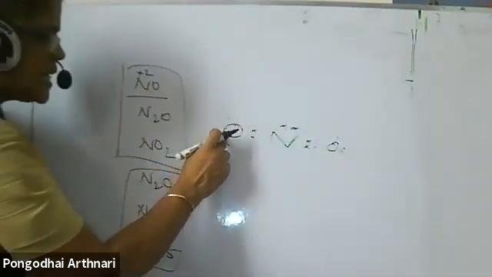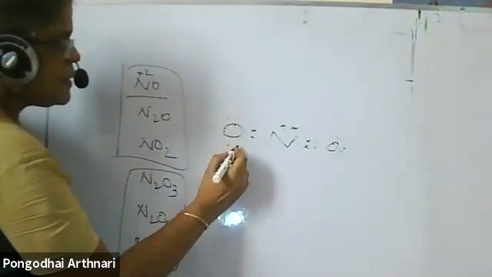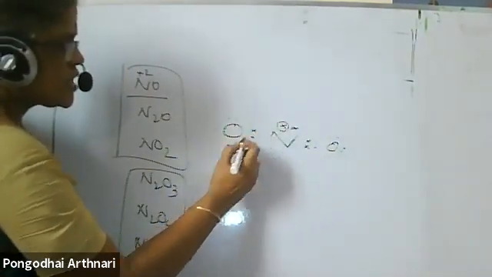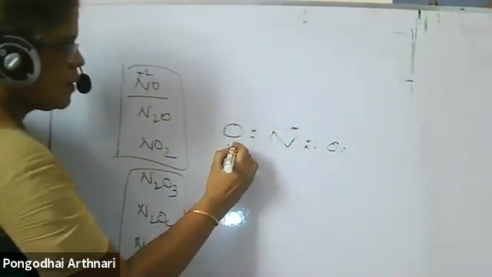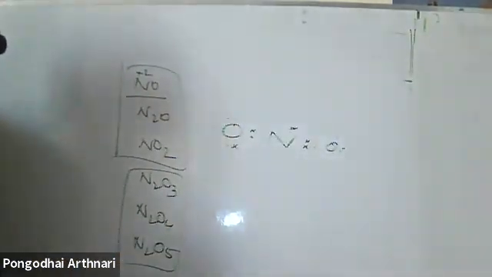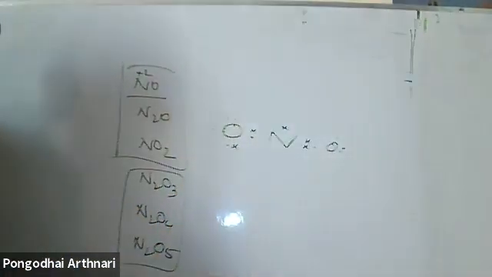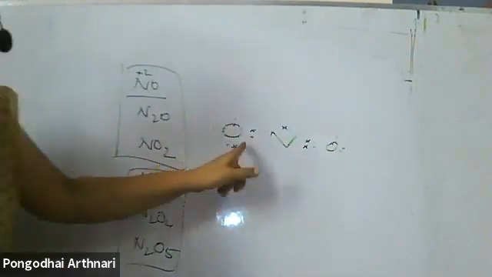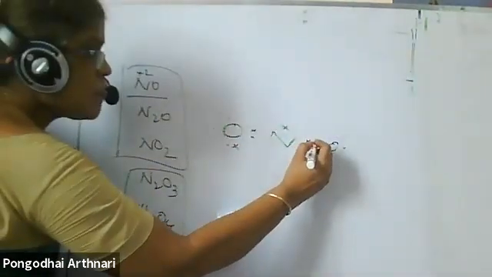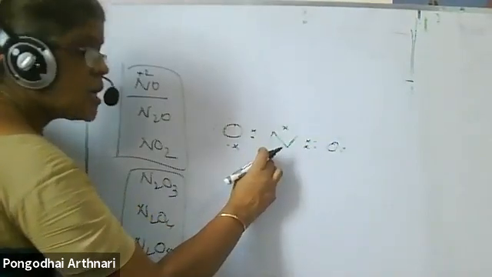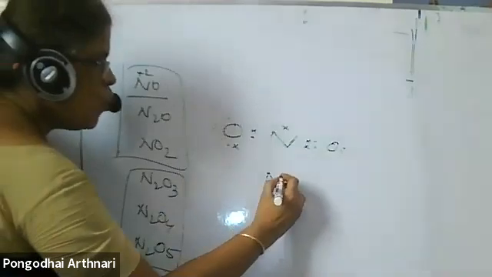So to attain this octet structure, what happens? This electron is being shifted over here. This electron is shifted over here. Now both the oxygens attain the octet structure, but my nitrogen doesn't attain the octet structure. 2, 4, 6. That is the speciality of this molecule.